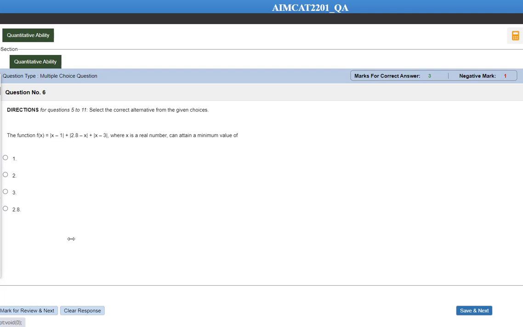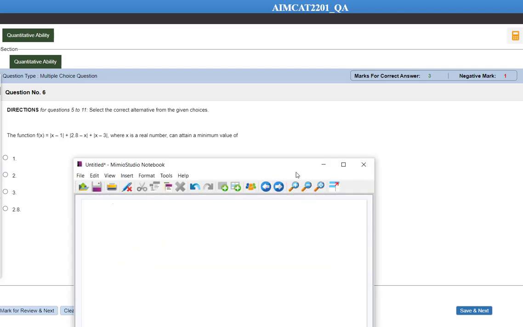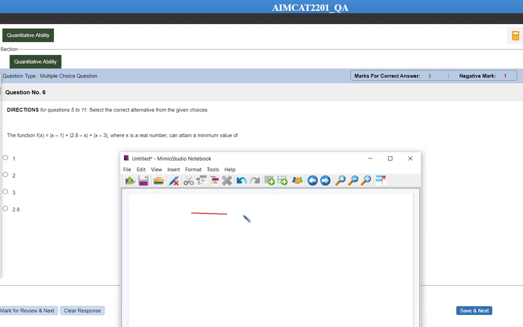Question number 5. The function f of x is equal to mod of x minus 1, plus mod of 2.8 minus x, plus mod of x minus 3, where x is a real number, can attain a minimum value of, we need to find the minimum value of f of x. In this kind of question, minimum value is always going to be at the middle number. The first mod will be 0 at x is equal to 1, the second mod will be 0 at x is equal to 2.8, and the third mod will be 0 at x is equal to 3. This is in an increasing order.